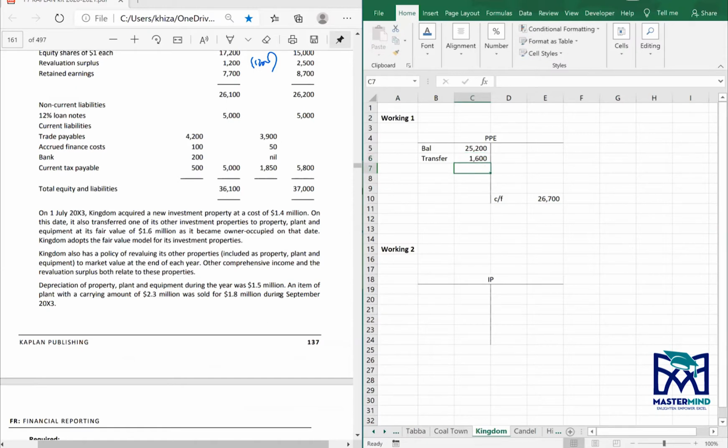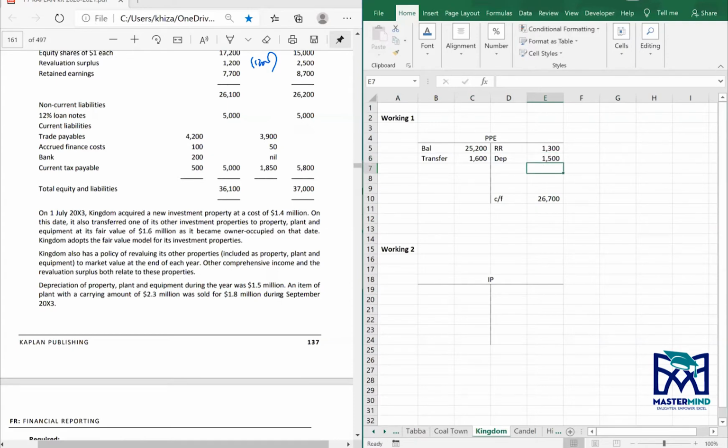Now remember, this account is for your carrying value. There's no separation between cost and cumulative depreciation. There was a downward revaluation of 1,300. Depreciation also is there, no? It's 1.5 million.